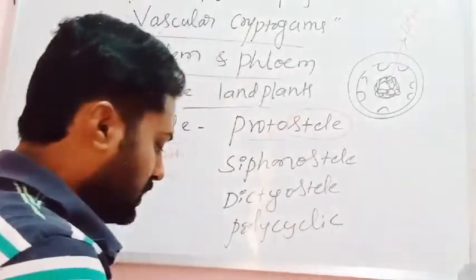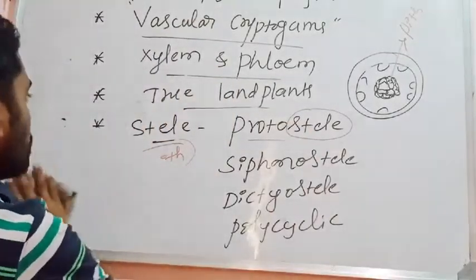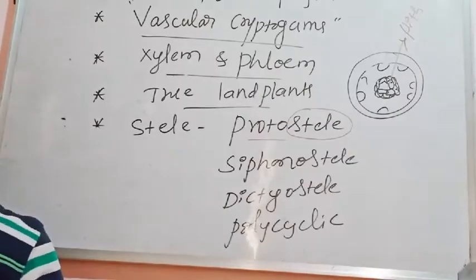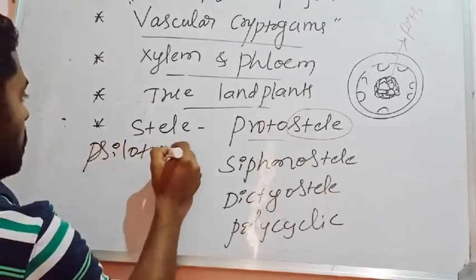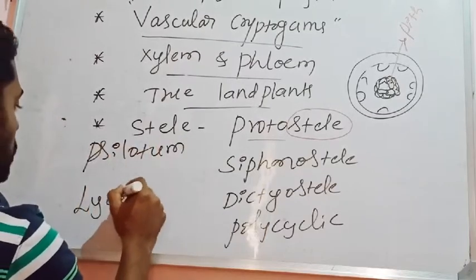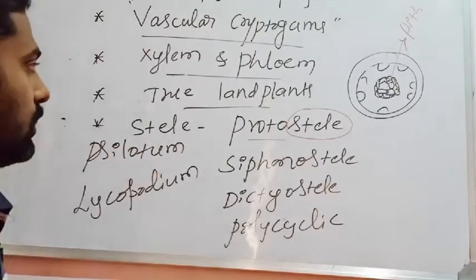Such a type of stele can be seen in pteridophytic plants like Psilotum and Lycopodium, then Selaginella. In these plants we can see the protostele.